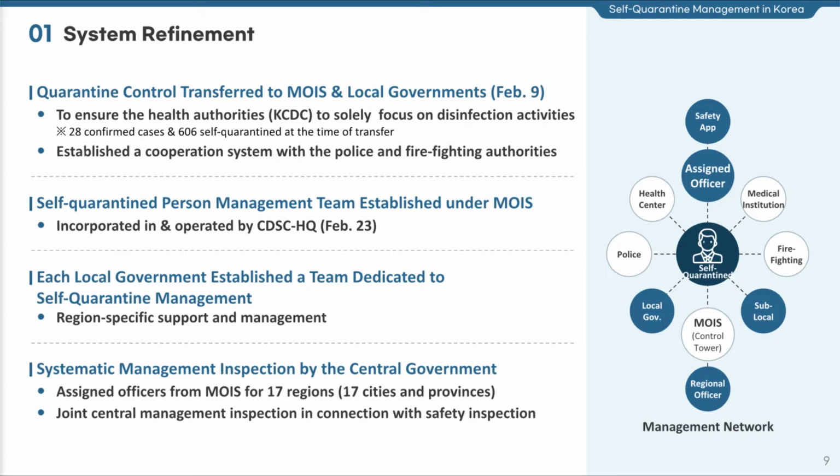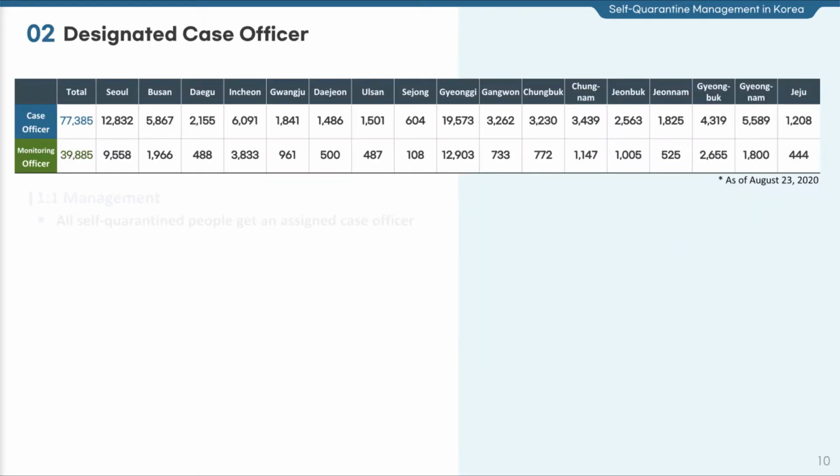In addition, we have established a solid disease prevention network available to allocate 10 officers per a self-quarantined person upon emergency based on the cooperation among police, firefighting authorities, and other related agencies.